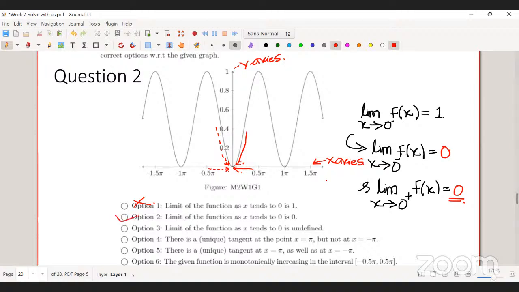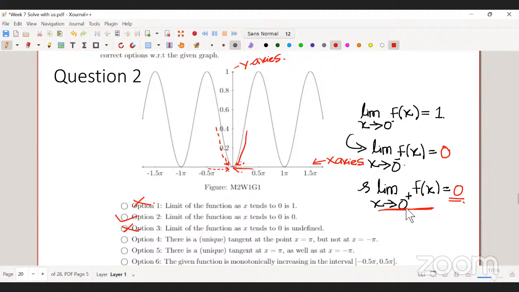Here basically both the left hand limit and right hand limit exist, and they are the same. That means the limit at x equal to 0 exists. That means option 3 is incorrect.